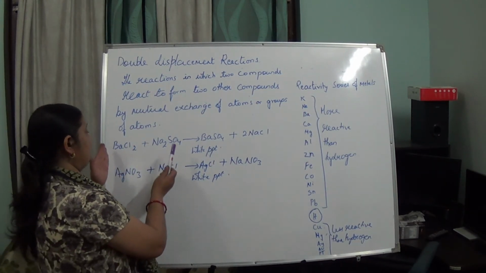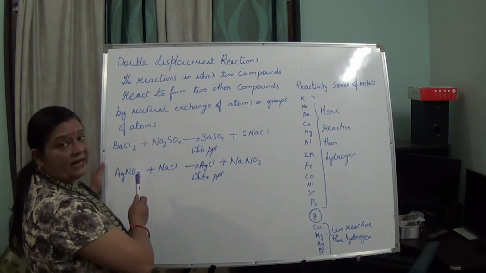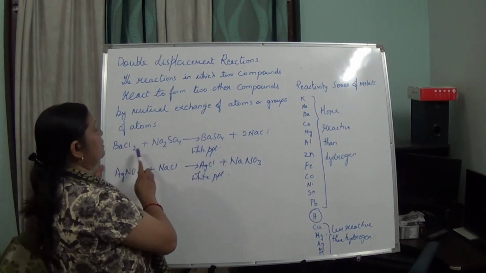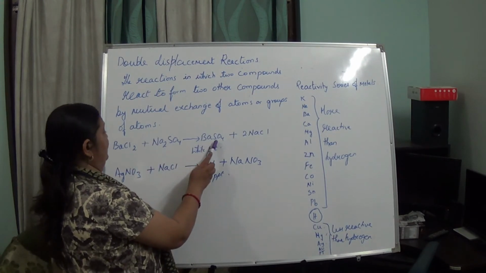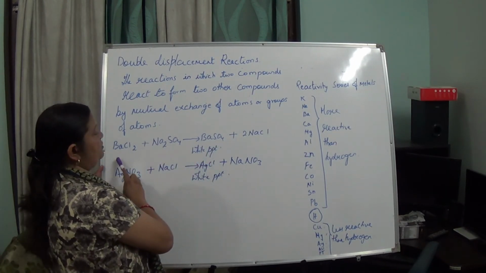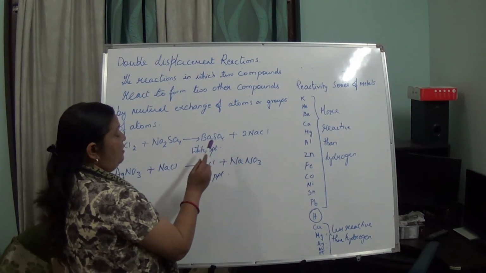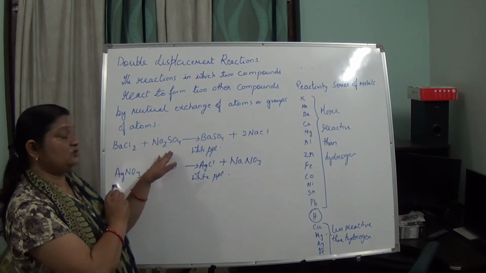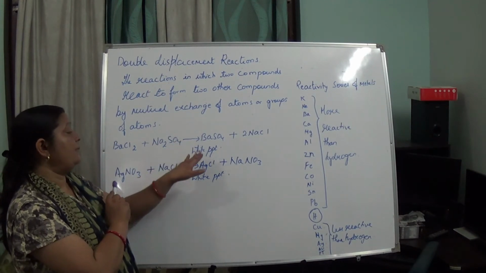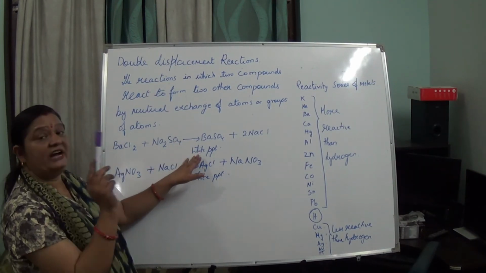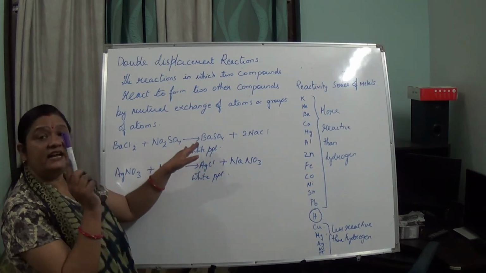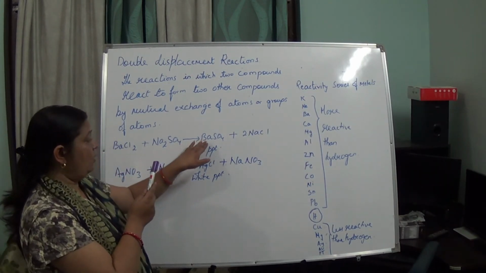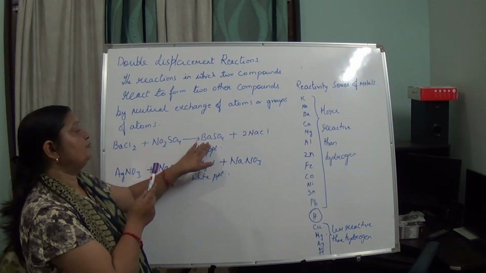What happened? They exchange their anions and cations. So you can see here barium chloride forms barium sulfate, and sodium sulfate now forms sodium chloride. And when we mix barium chloride with sodium sulfate, what happens? We will clearly see a white precipitate being formed. That indicates that the reaction has taken place, and here barium sulfate has been formed.